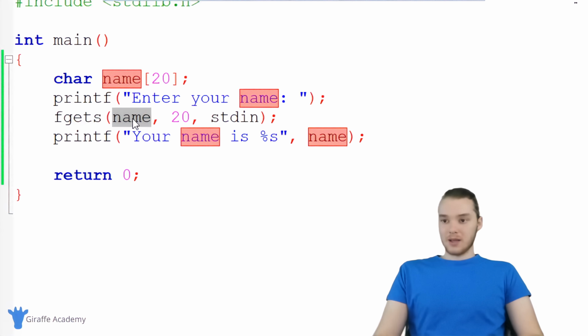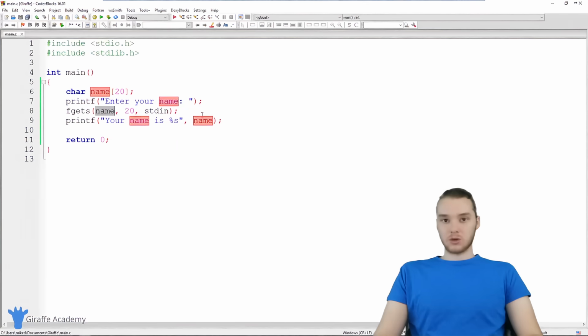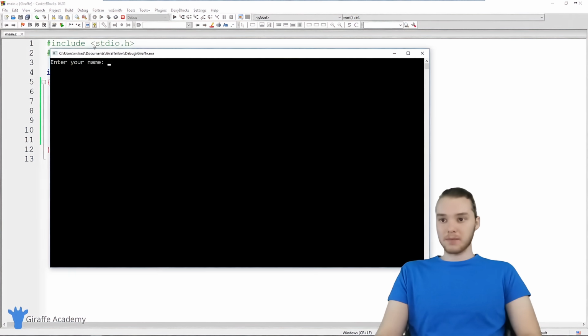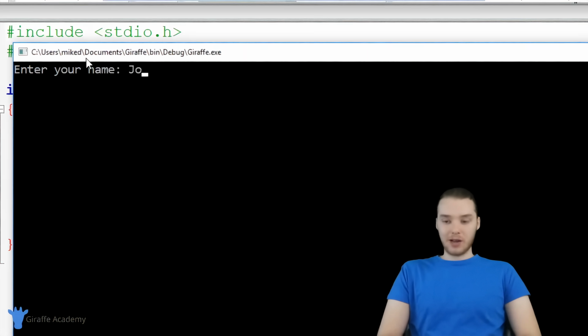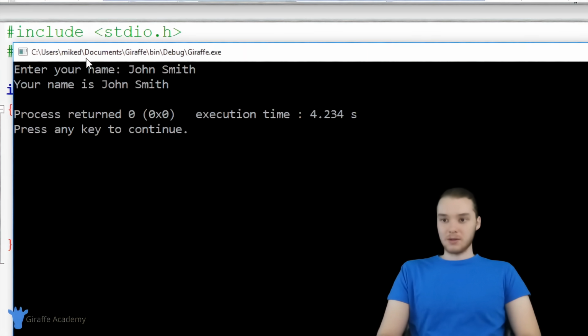So we'll be able to store the input inside of this name variable, but now we'll be able to store multiple words instead of just one single word. So let's run this program, and it says enter your name. Now if we enter John Smith, you'll see it's able to take in John Smith.